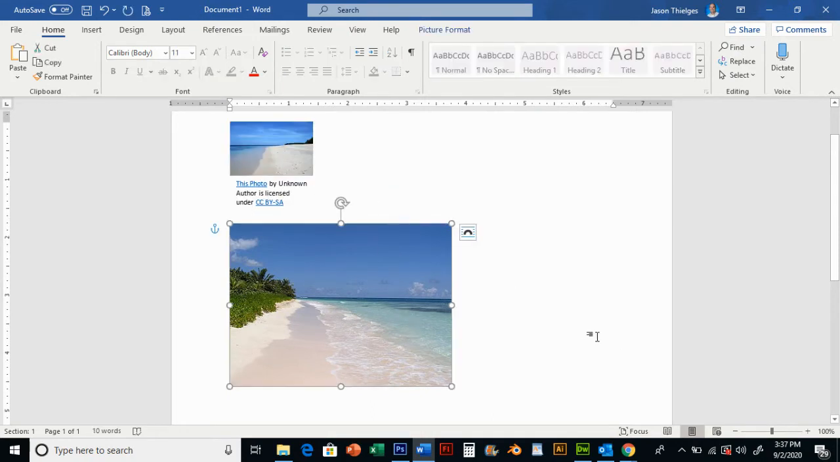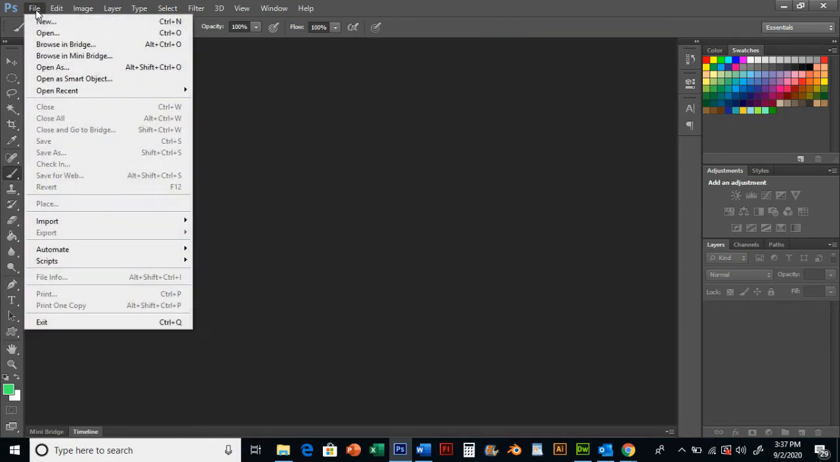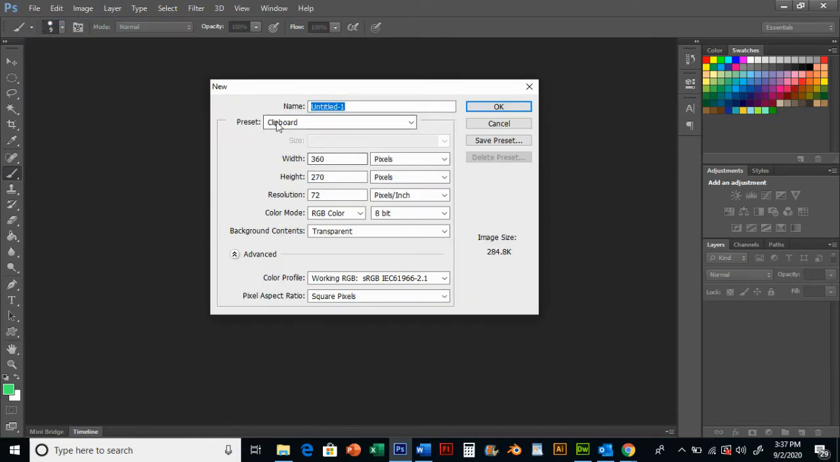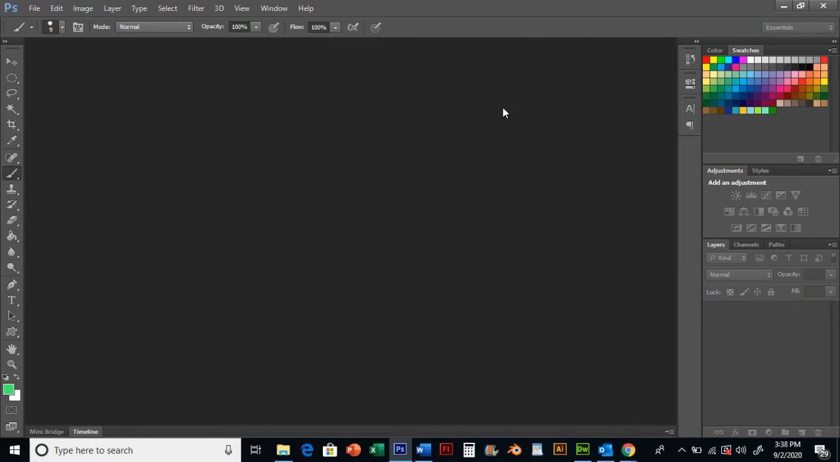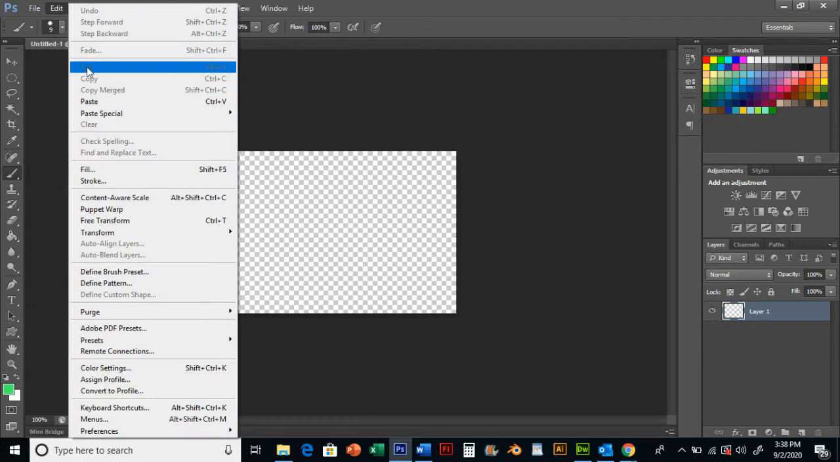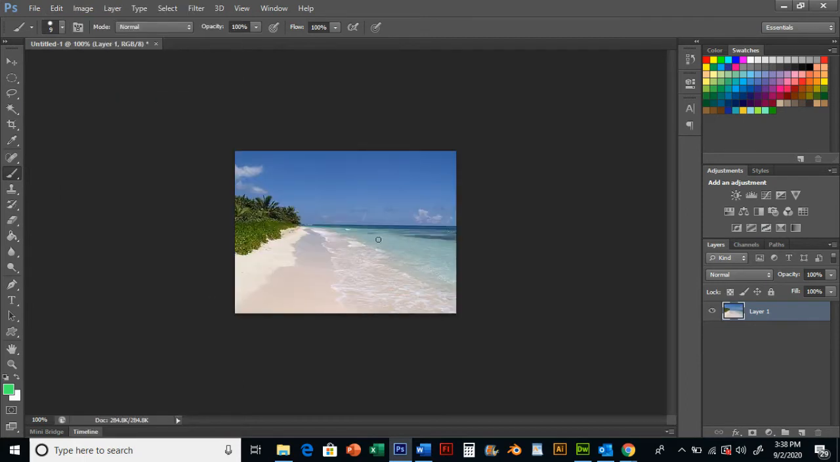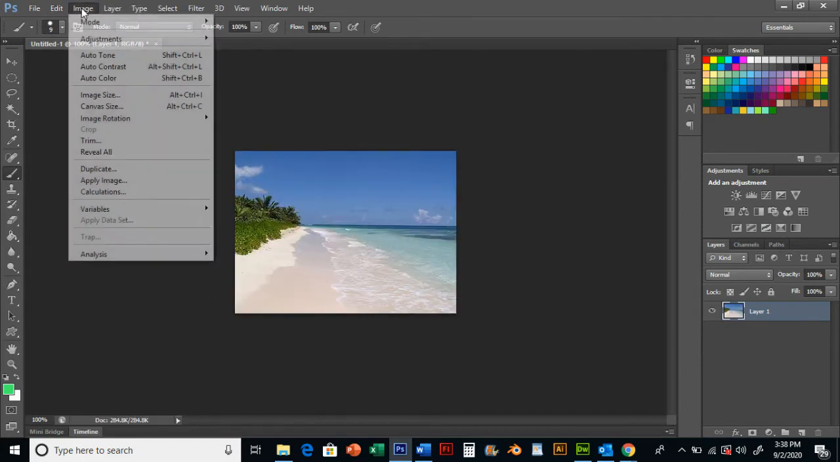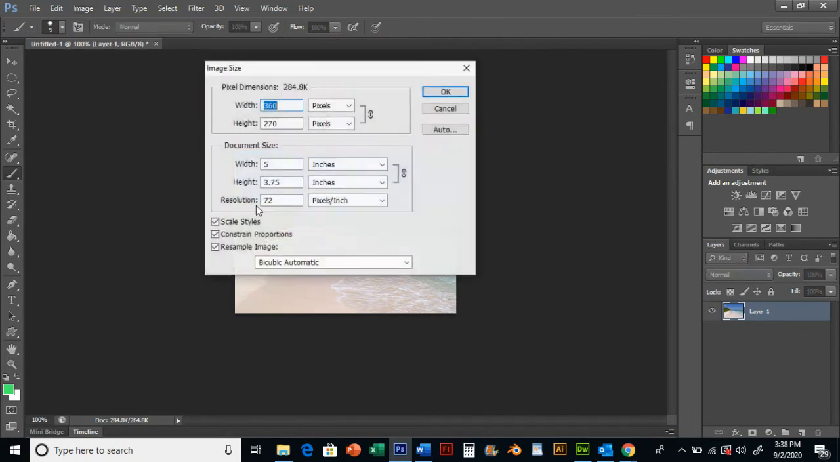I'm going to click on this and I'm going to go Control C to copy it. Back to Photoshop. File, New. It'll copy my dimensions from the clipboard. Press OK. And then I'm going to go Edit, Paste. Okay, now this is pretty small. If I go Image Size, we're sitting at 360 by 270. Okay, it's going to tile quite a bit.